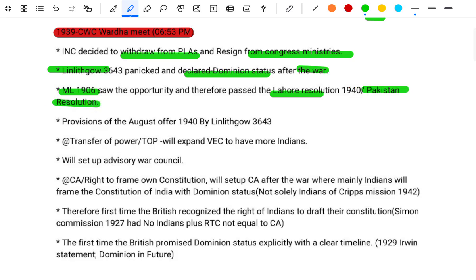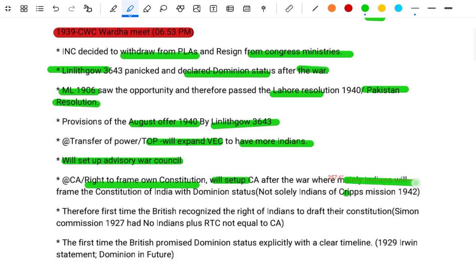The August Offer of 1940 by Lord Linlithgow. Provisions: expansion of the Viceroy's Executive Council to have more Indians, and setting up an Advisory War Council. Constituent Assembly: the right to frame the constitution. He would set up a Constituent Assembly after the war.